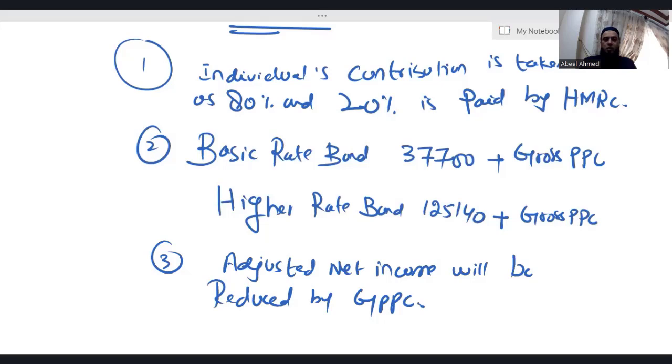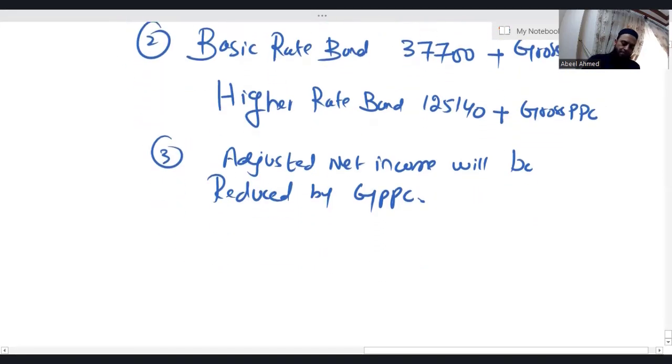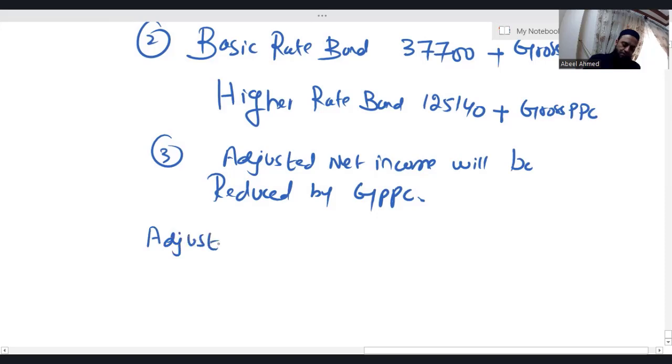Whatever the individual is contributing to PPC, it is 80%, and 20% is paid by HMRC. Second, basic and higher rate band limits will be increased by gross PPC. And third and last, adjusted net income will be reduced by gross PPC. Now let's discuss how it is a benefit. It will reduce adjusted net income by gross PPC. Let's see that. What is the format of calculating adjusted net income? Adjusted net income.